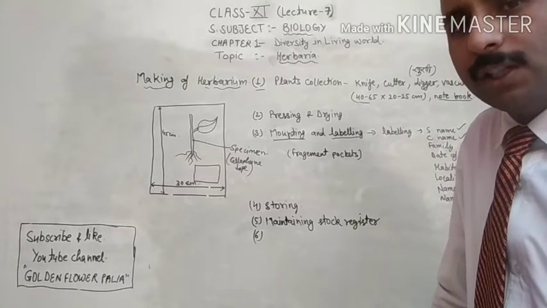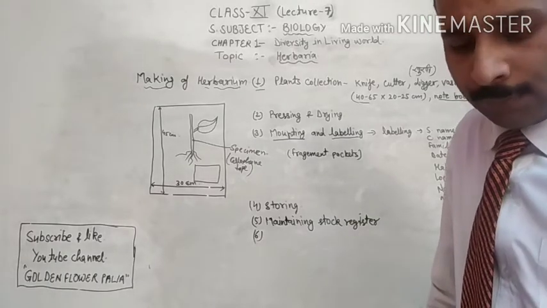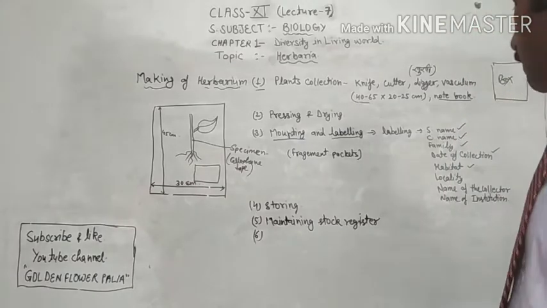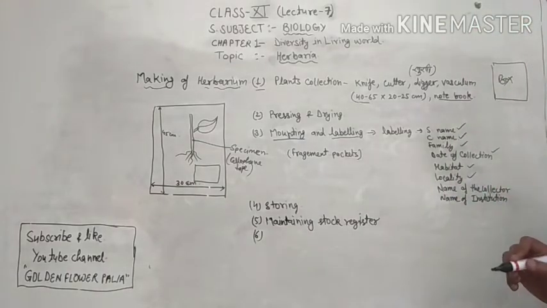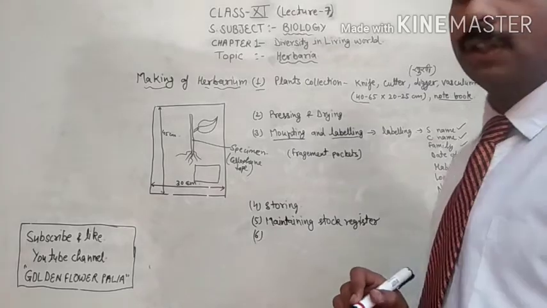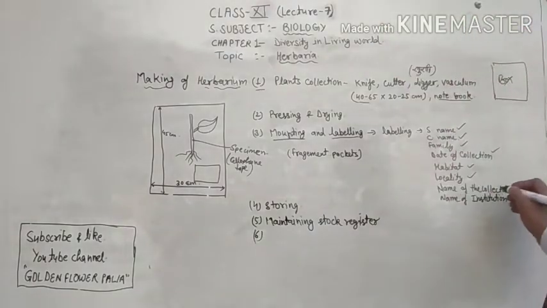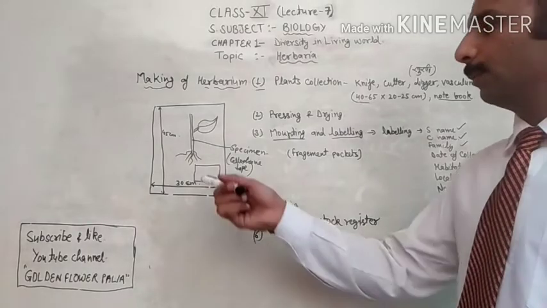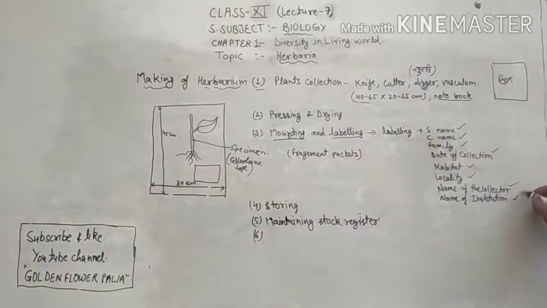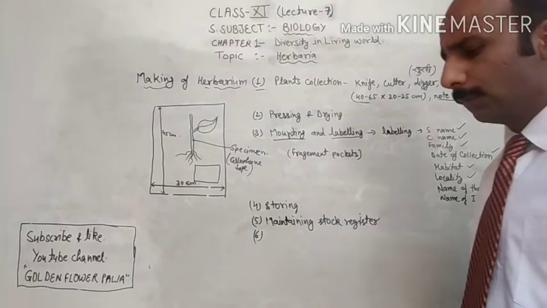it is a terrestrial habitat, or you have collected from water, anywhere. So you have to mention the habitat. Locality means the area from where you have collected. Next one is the name of the collector. If you are collecting, then your name will be mentioned here. And the last one is the name of the institution.